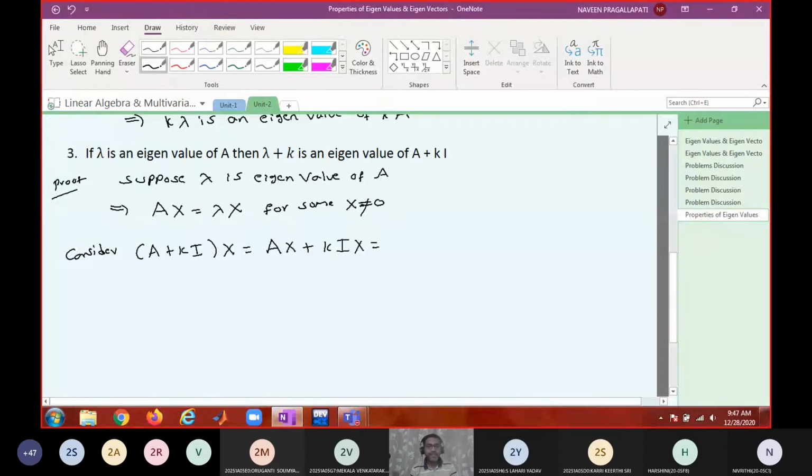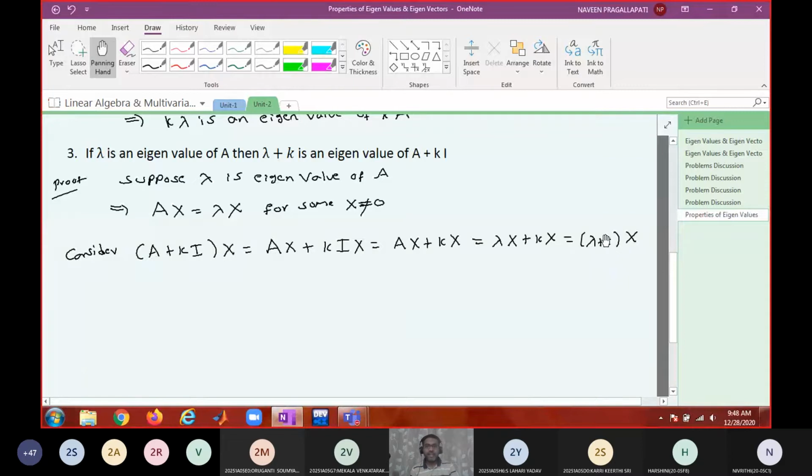But why is Ix equal to x? Ax plus kx. But what is Ax? Lambda x. Lambda x plus kx. Now take x common: lambda plus k into x. So what are you observing? A matrix into x is equal to some scalar into x.